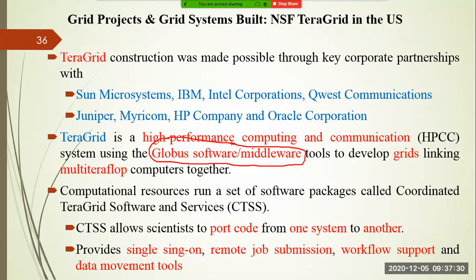So this is acting like a middleware which binds the computational resources into a single unit, right? So computational resources run a set of software packages which we call Coordinated TeraGrid Software Services, CTSS, and CTSS is going to provide a familiar user environment on all TeraGrid systems, right?